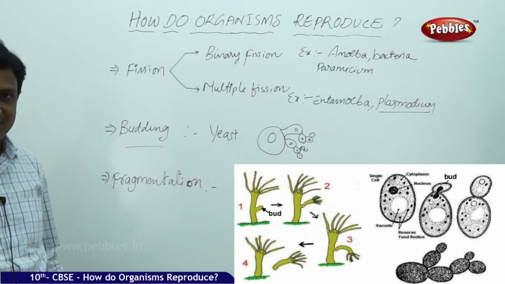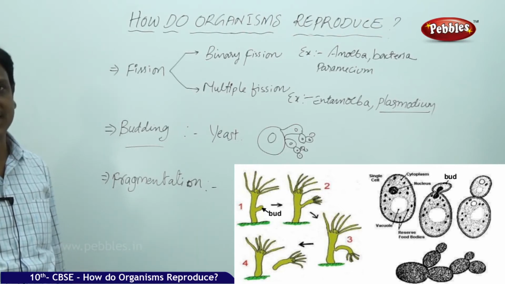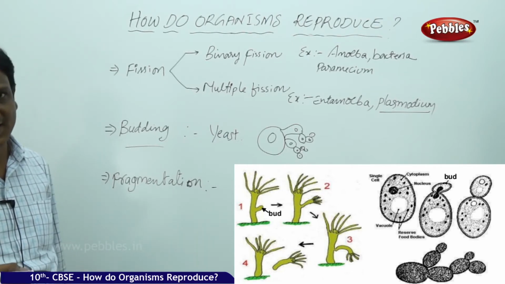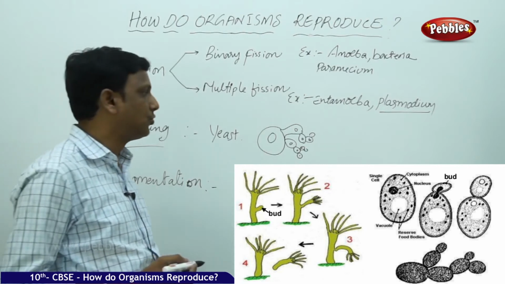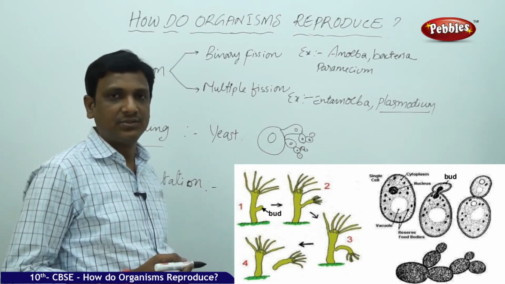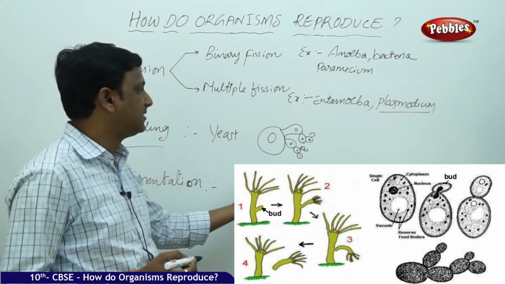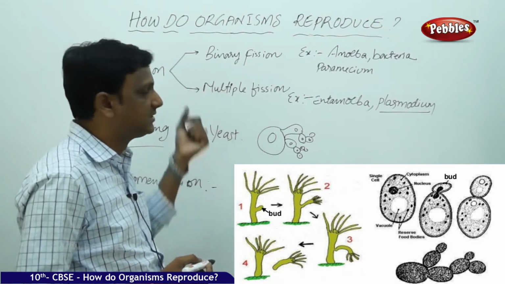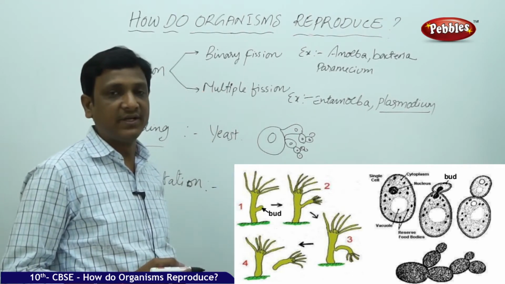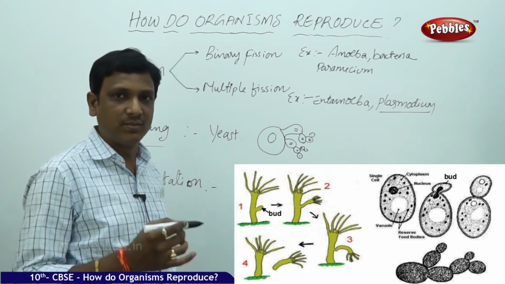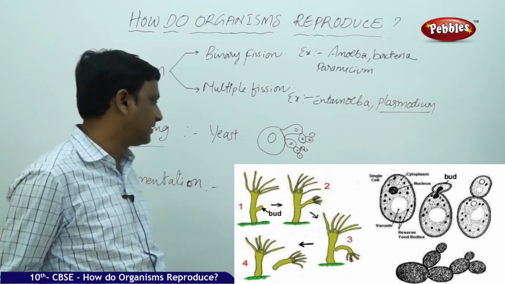These buds get detached from the mother cell, the parent cell, and they grow individually into new yeast organisms. This is the way they reproduce. This is also the simplest mode of reproduction seen in single-celled organisms. However, in multicellular organisms also, budding is seen. We will discuss it later.